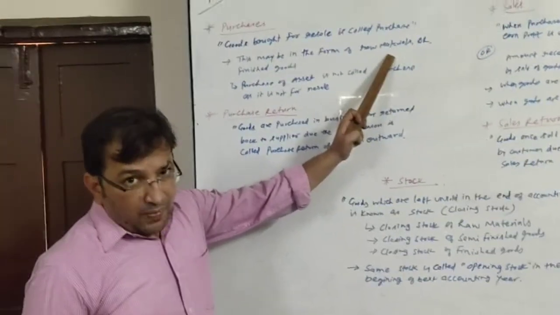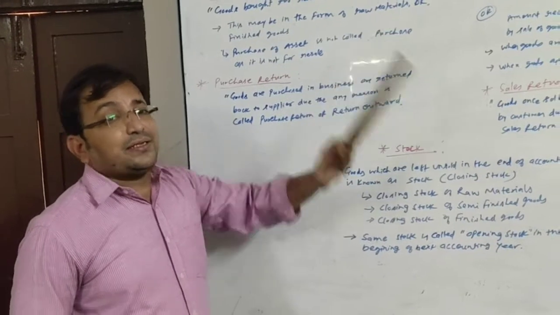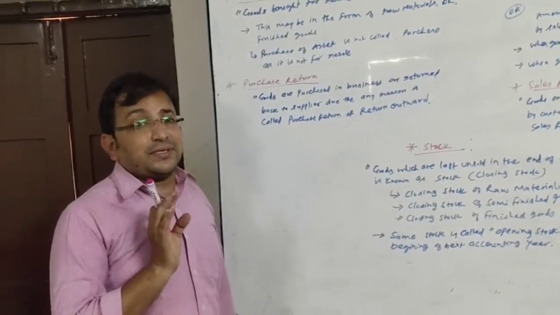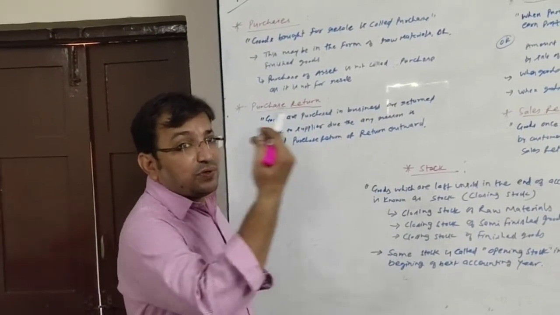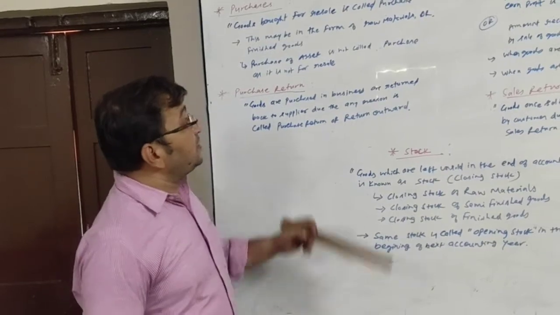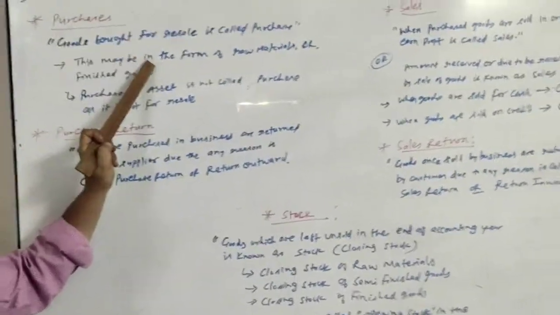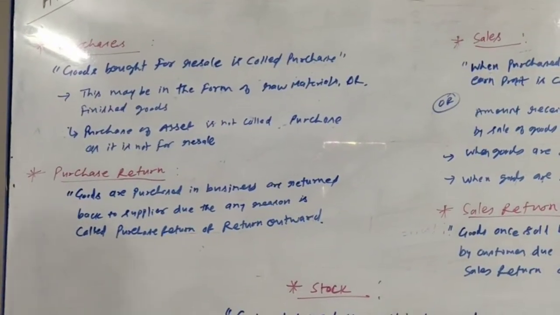So whatever raw material you are buying will be considered as purchase. And sometimes, instead of manufacturing, we are dealing in trading business. That is, we buy finished goods directly and sell the same goods. So that is also goods. This purchase may be in the form of raw material or finished goods.